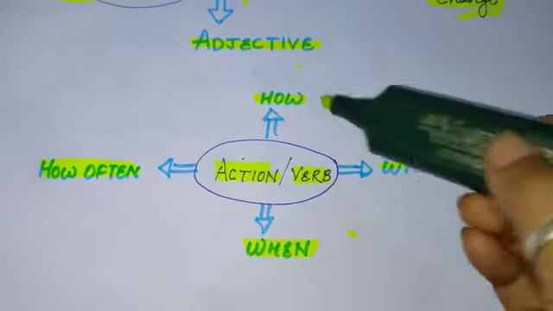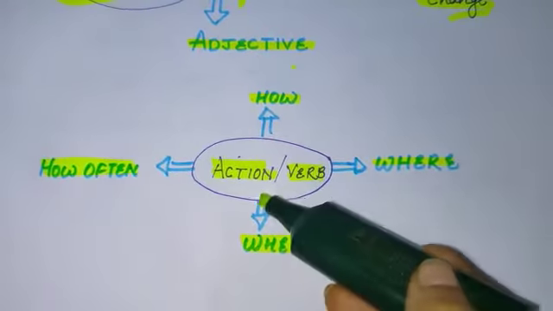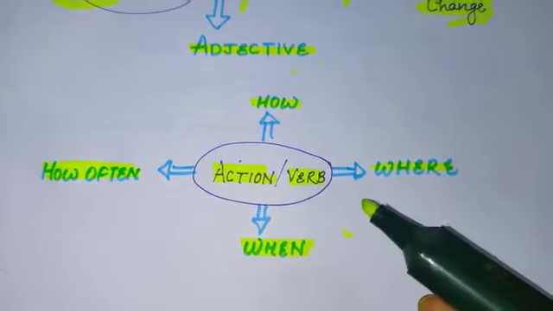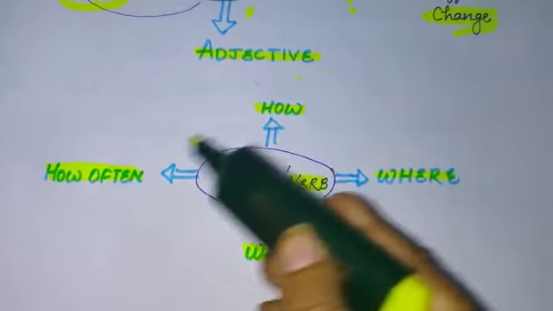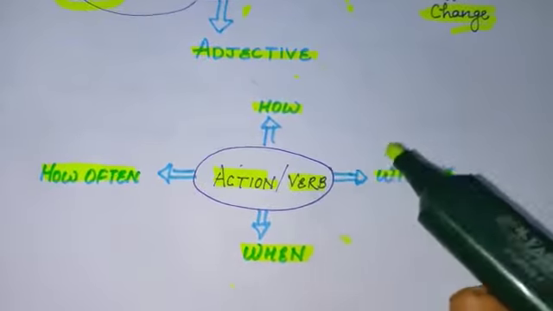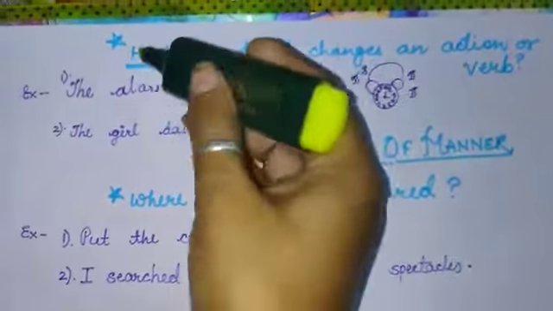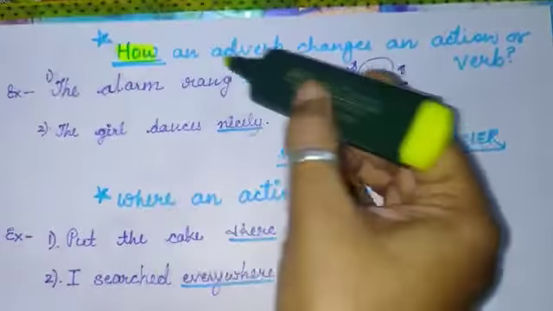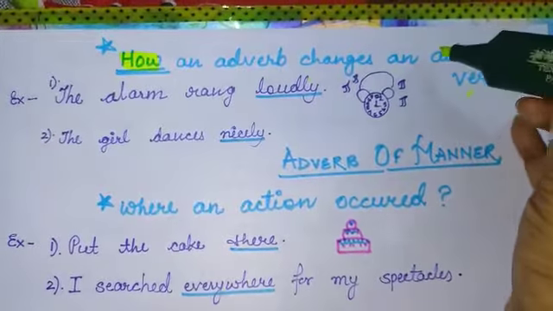Now I will tell you how in these 4 fields adverb works. Very first we will talk about the question how an adverb changes an action or verb.